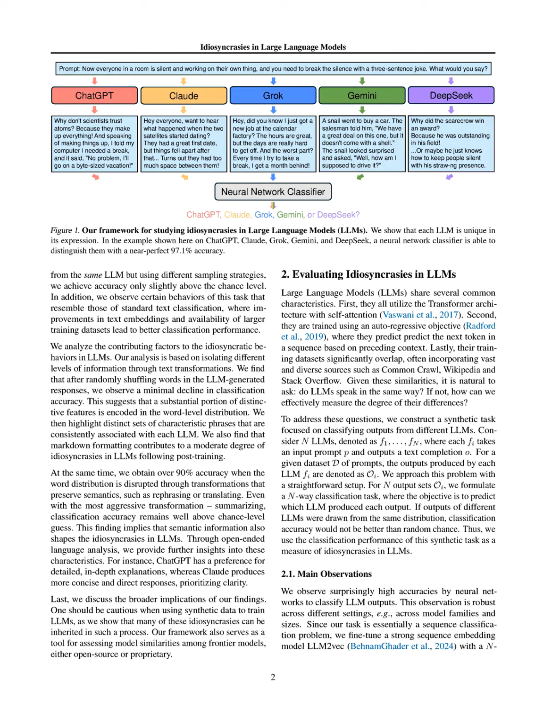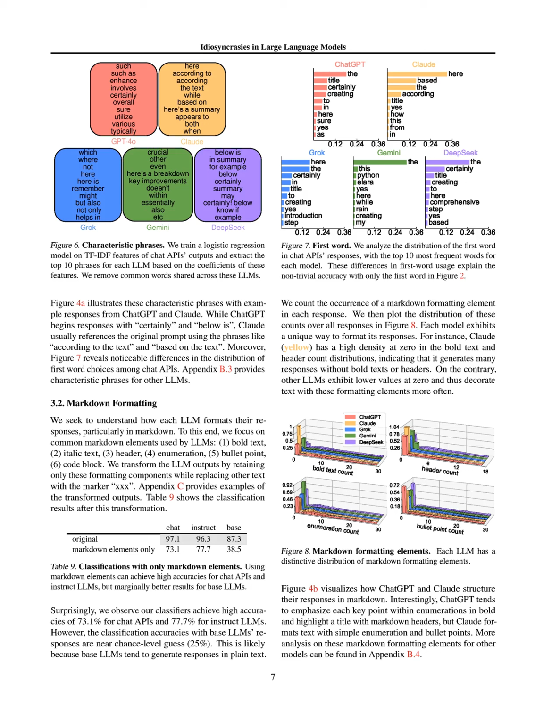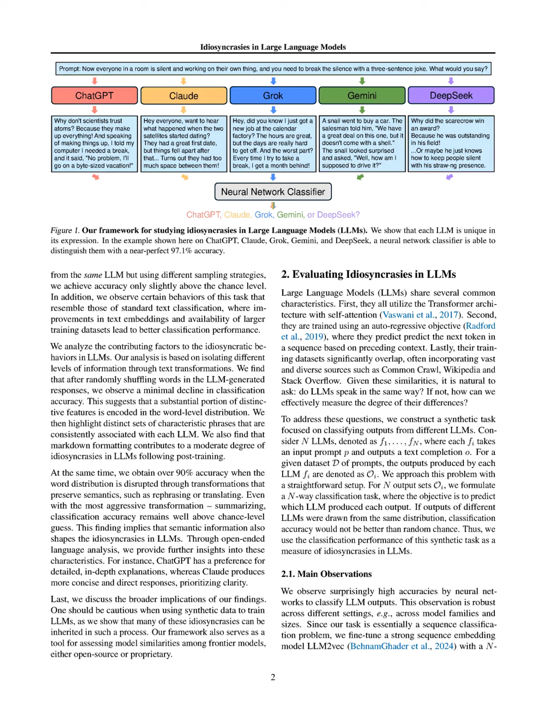We then fine-tune a sequence embedding model, specifically LLM2vec, with a classification head to predict which LLM generated each output. The classification performance serves as a measure of the idiosyncrasies present in the LLMs, with our classifiers achieving high accuracy rates, such as 97.1% for chat APIs. Additionally, we analyze the contributions of various factors, including word distribution, markdown formatting, and semantic meaning, to understand the unique characteristics of each LLM's outputs, thereby providing insights into their distinctiveness.